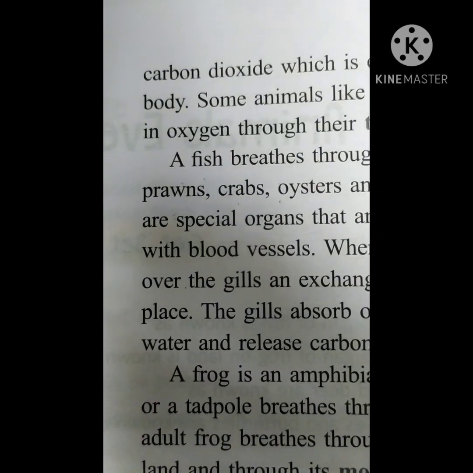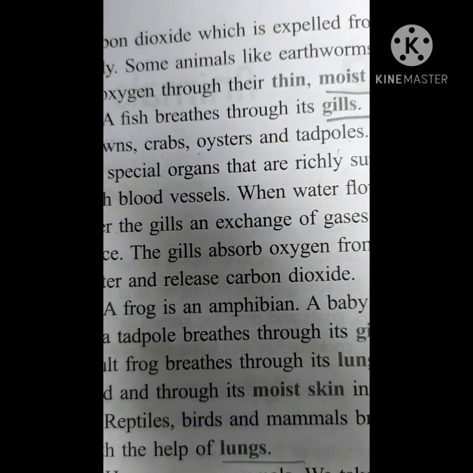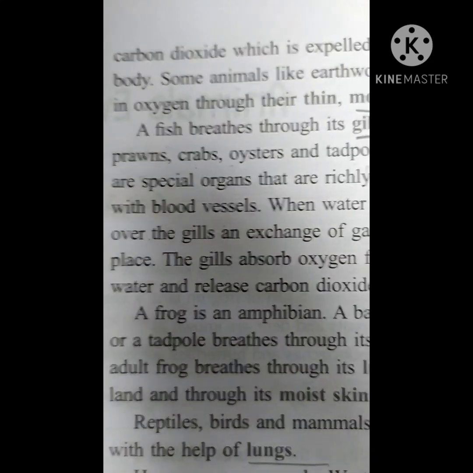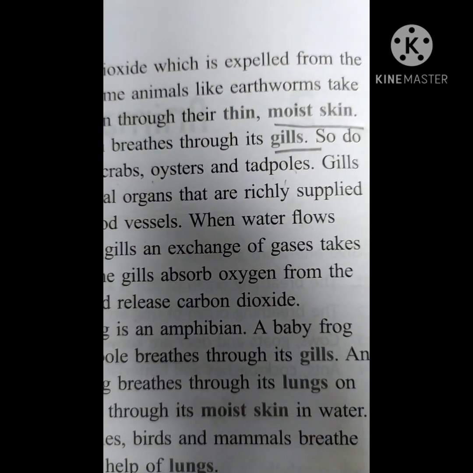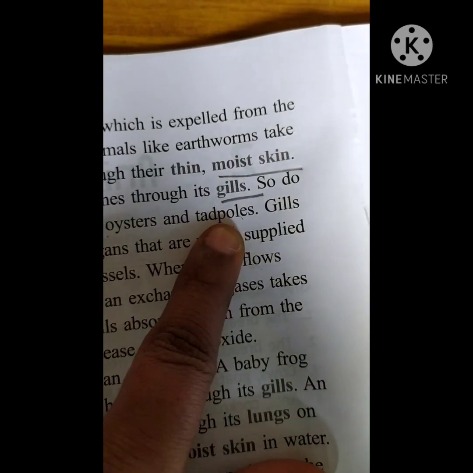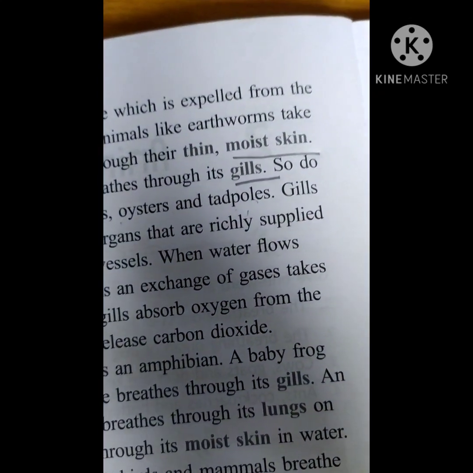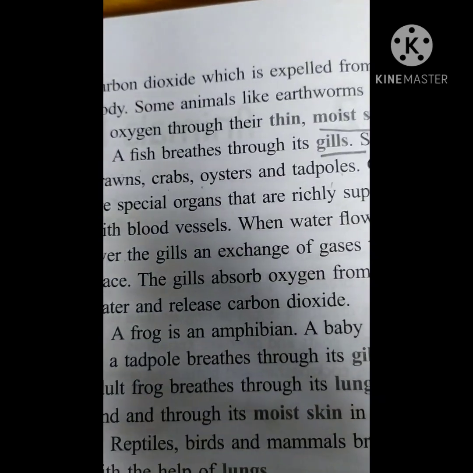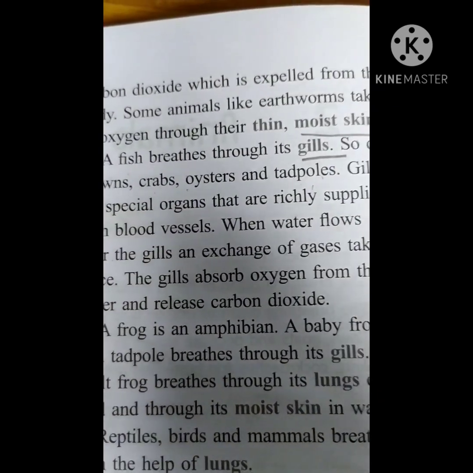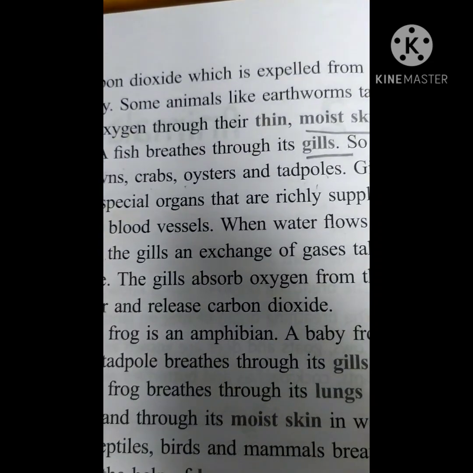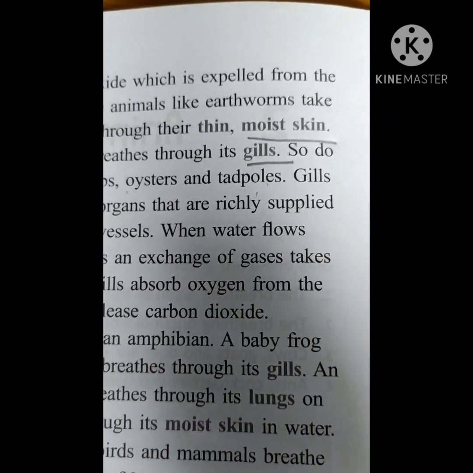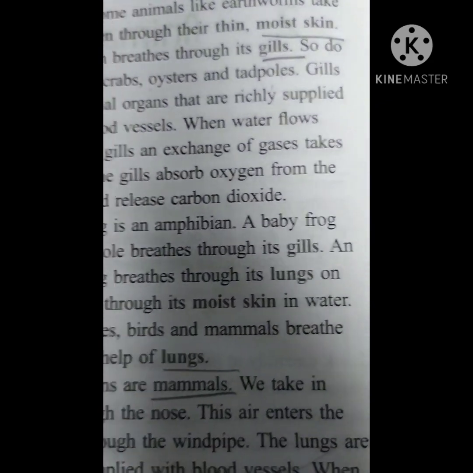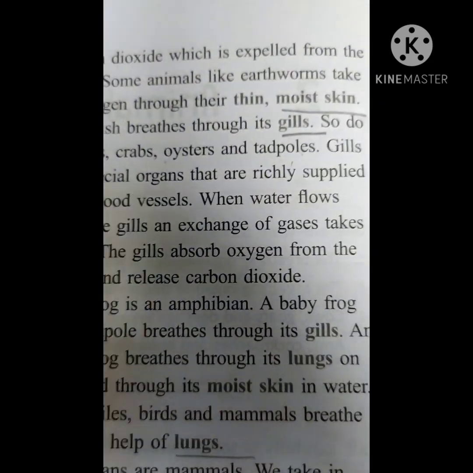Next, a frog is an amphibian. A baby frog or a tadpole breathes through its gills. So here we have seen, children, the tadpoles, that is the baby frogs. How do the baby frogs breathe? Through their gills. An adult frog breathes through its lungs on land, and through its moist skin in water.